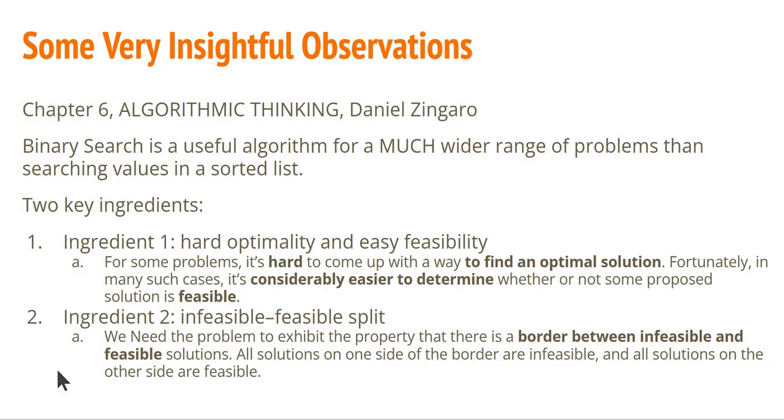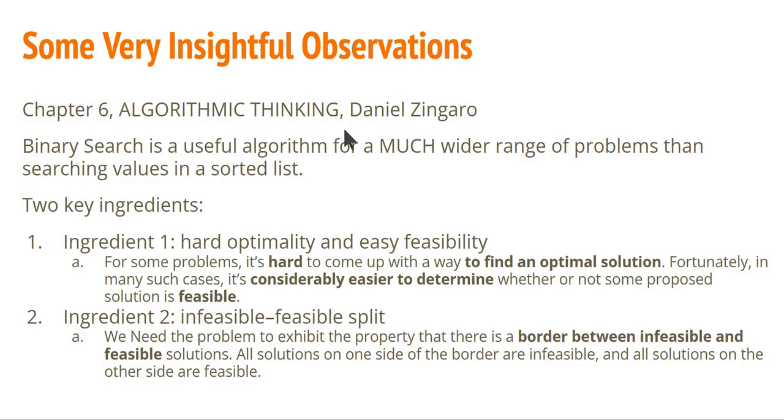Now, this is something very interesting. These problems did not look like search problems to start with. And hence, I would like to end this set of videos with some very interesting observations that I've read in a book. This book is by Daniel Zingaro, chapter 6 of this book called Algorithmic Thinking.